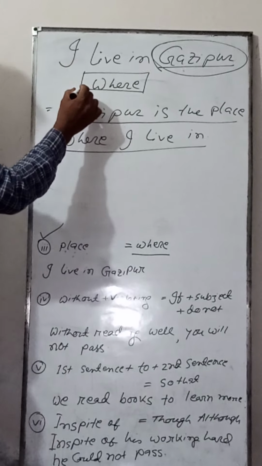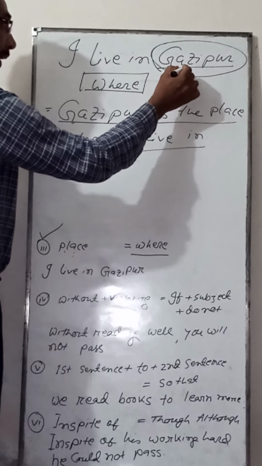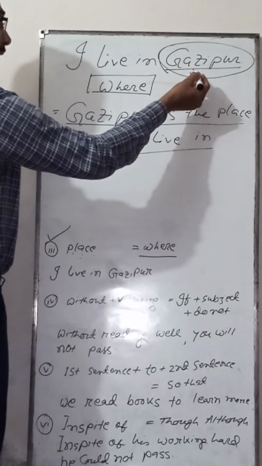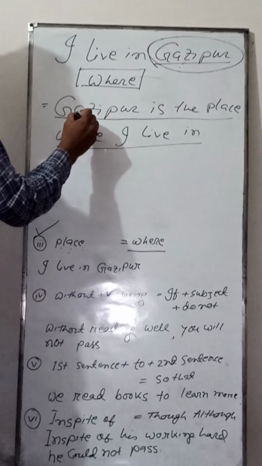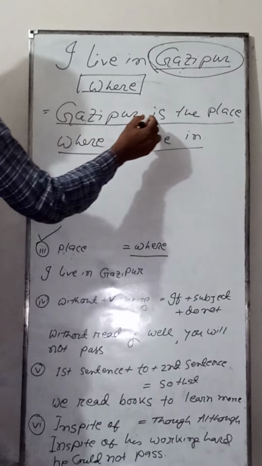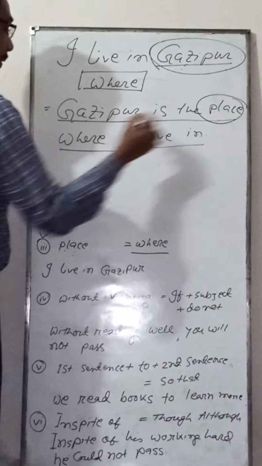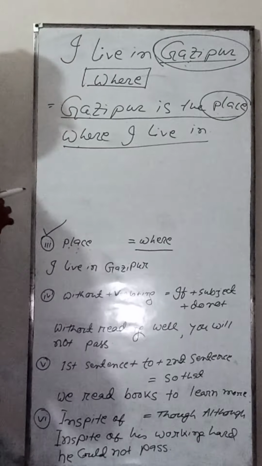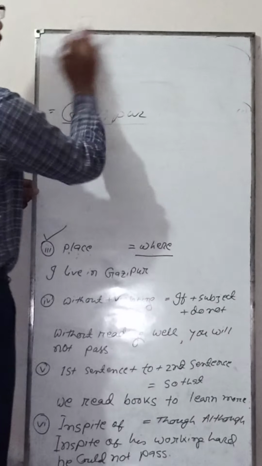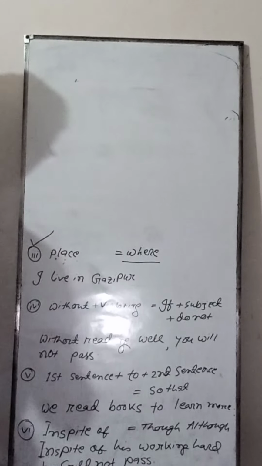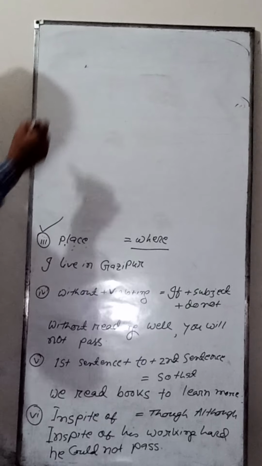And if you find a sentence mentioning any place, you have to write down the place first, and you have to change the sentence from simple to complex. Gazipur is the place, this place where I live in. Okay, everybody, I believe that you will be able to understand. Now I am going to rule 4.